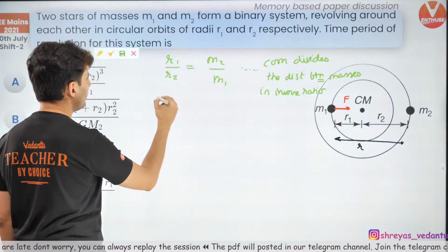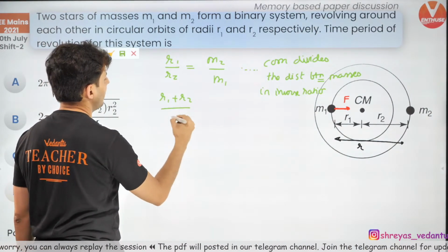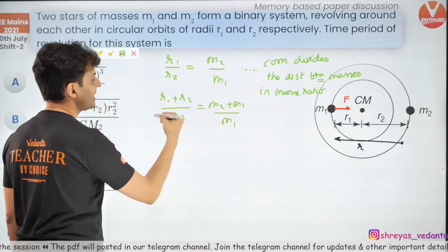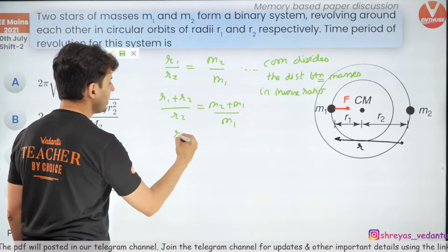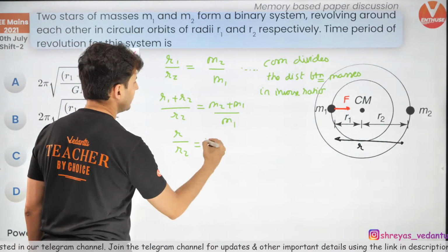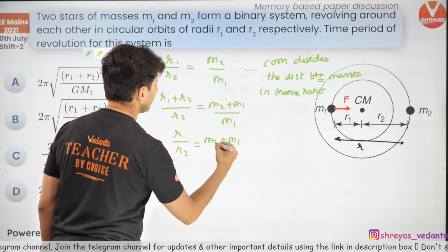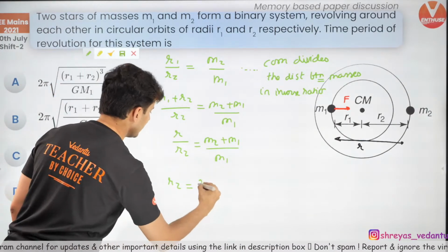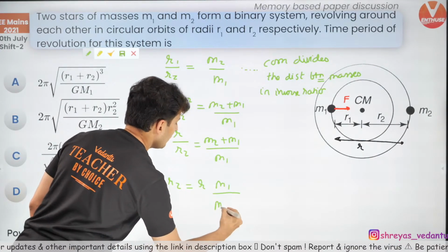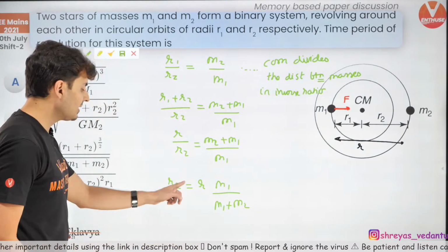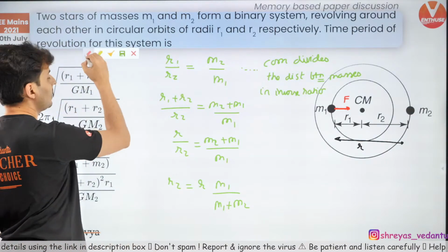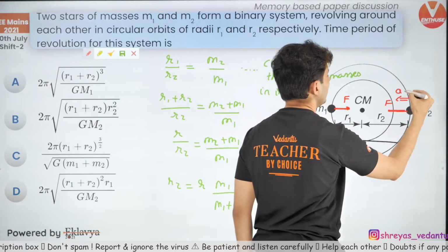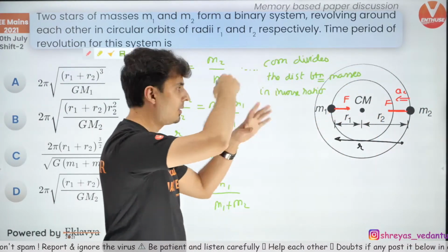Okay. Now if you use componendo, (r1 plus r2) by r2 will be (m2 plus m1) by m1. Now what is r1 plus r2? I know it is r. So r by r2 is equal to (m2 plus m1) by m1. So from this I'll get r2 is equal to r m1 by (m1 plus m2). That is the value of r2 I got. So the force of gravity between them is responsible for the centripetal acceleration. That is why they are going around each other.